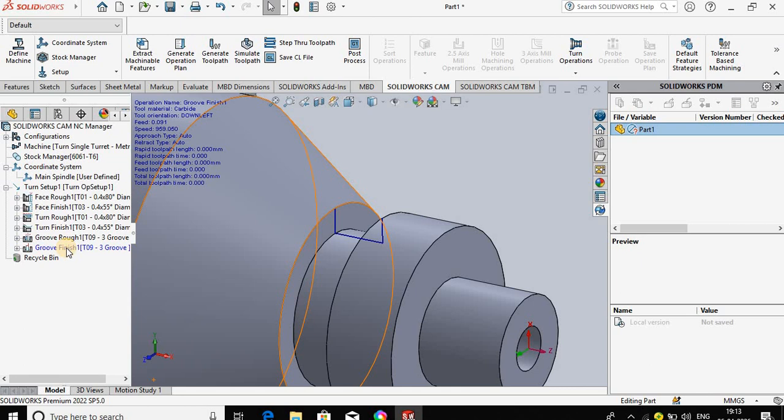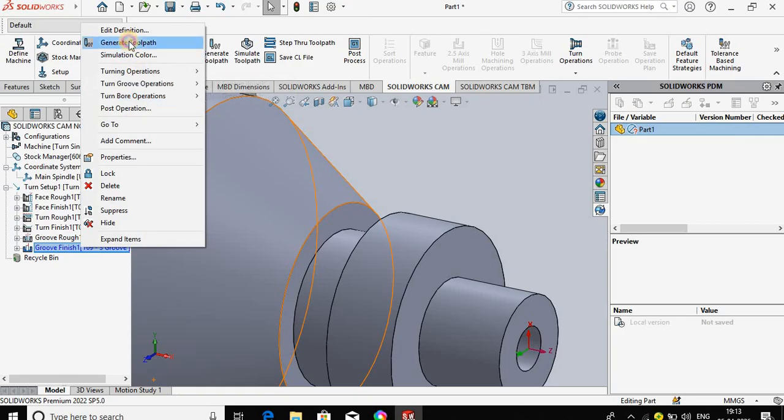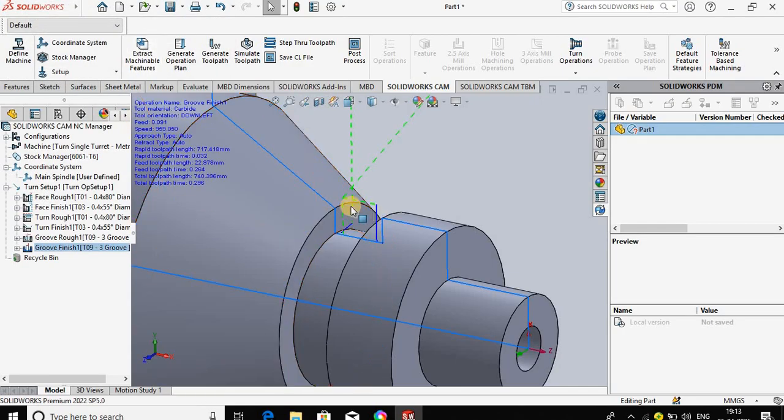Right click for the groove operation and generate toolpath. So this path is generated for the grooving operation.